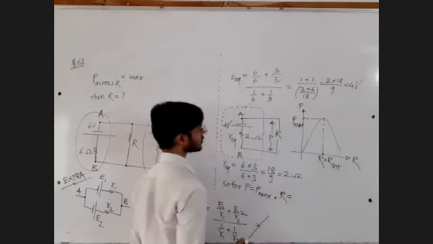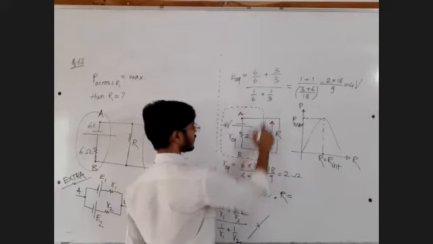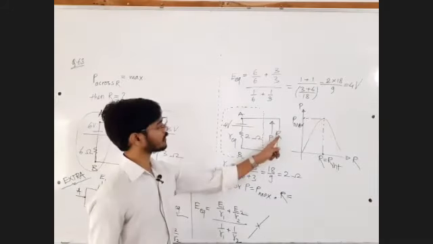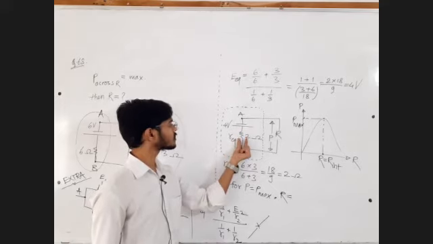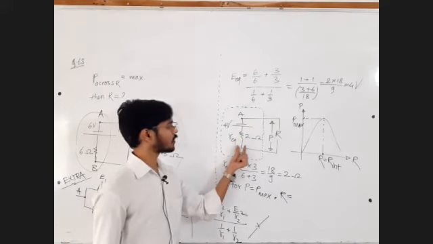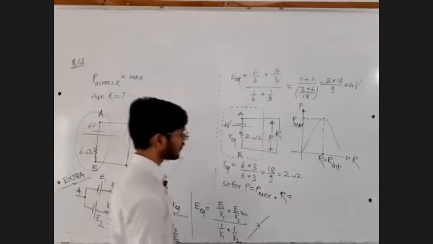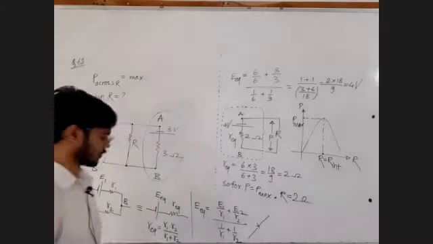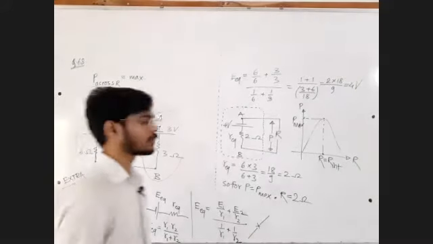And R internal is nothing but this equipment, except this equipment, whatever remains, put that inside the source of power. So whatever remains except this resistance is this thing. So put that as a source of power. Check what is the internal resistance of that source. That is equal to external resistance. If this condition is satisfied, the external resistance will get maximum power delivered. Okay, so that's the answer. Check what is their answer. Yes, it is 2 ohm.